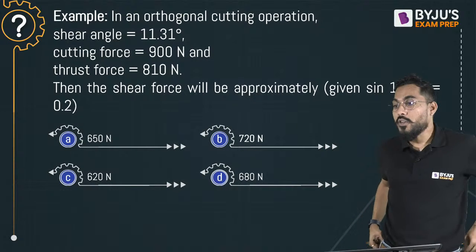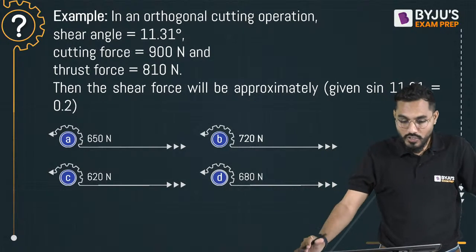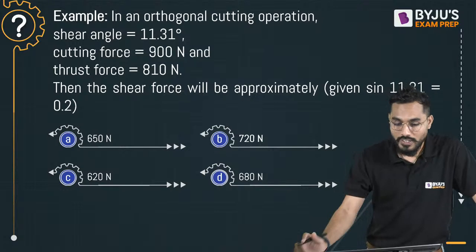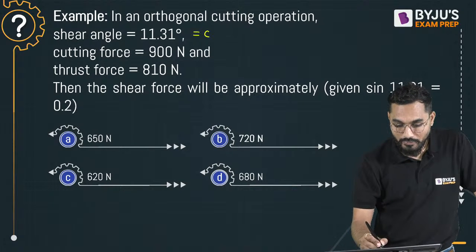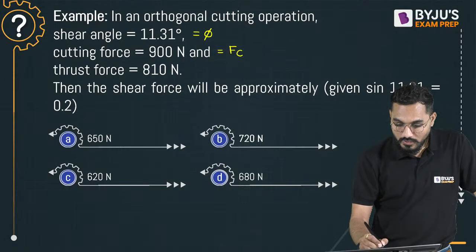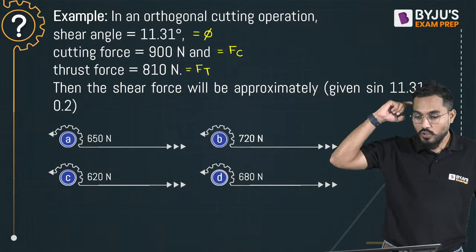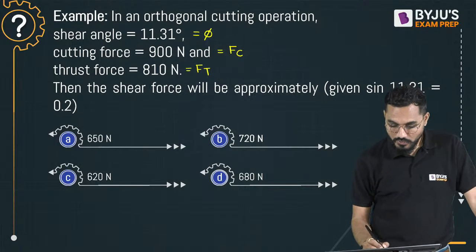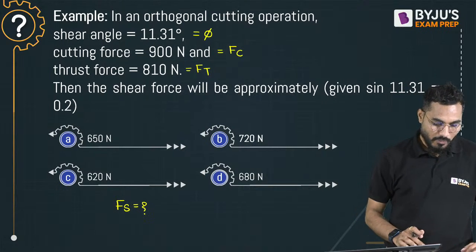In an orthogonal cutting operation, very interesting question. In an orthogonal cutting operation, the shear angle is 11.31 degrees. Shear angle is represented by phi. Cutting force FC. The thrust force FT. Then the shear force will be approximately how much? How much will be my shear force?